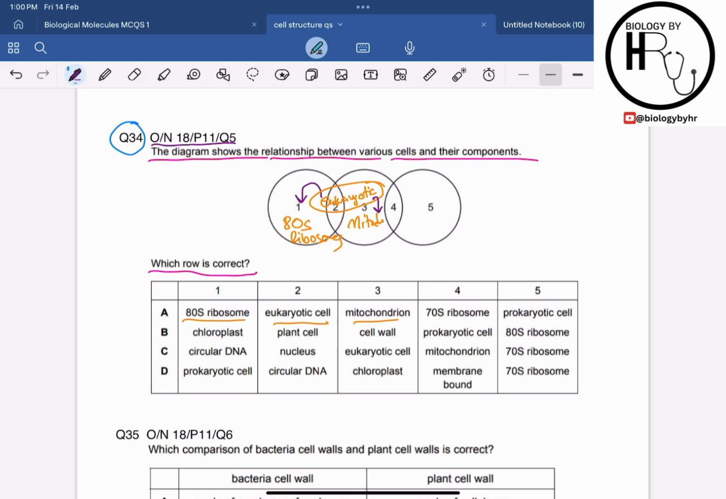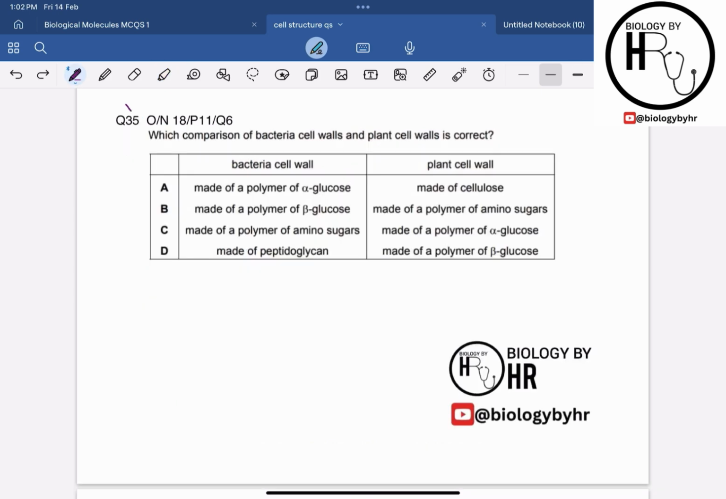Then if I talk about the 4 and 5 over here, 4 is the 70S ribosomes and 5 is the prokaryote. So we know that prokaryotic cells as well as the mitochondria and the chloroplast all contain the 70S ribosome. So option A is absolutely giving us the correct description about everything. So hence option A is our correct answer. Let's now come to question 35.